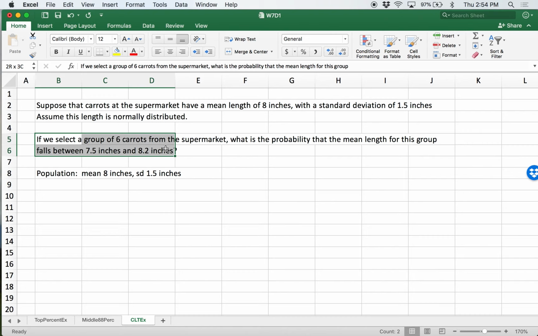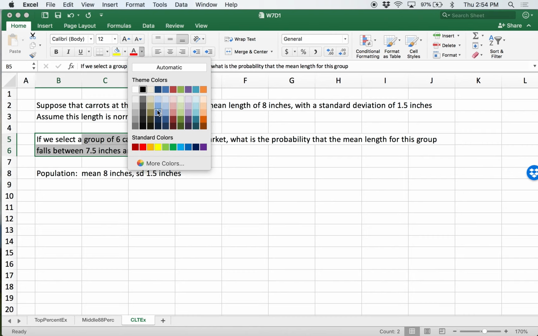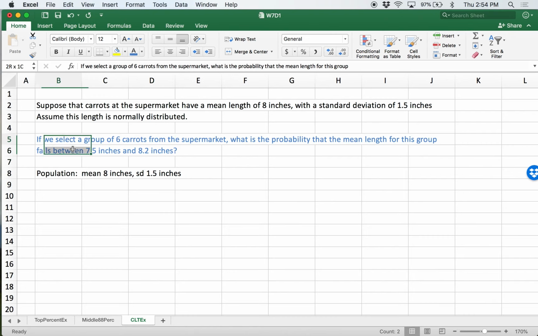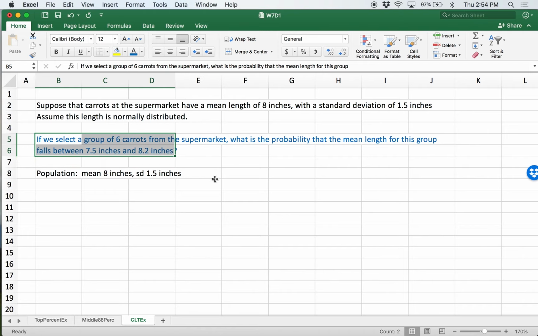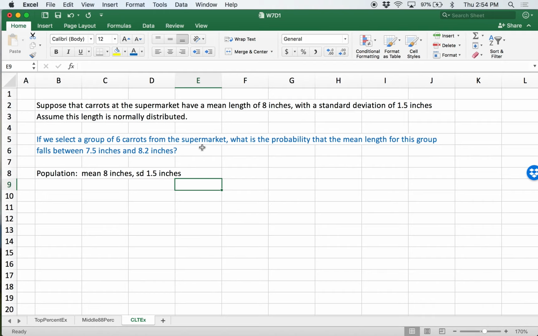Now here's the critical part. We want to select a group of carrots and treat them as a unit. So if we select a group of 6 carrots from the supermarket and treat them as one group, what's the mean length for the group? We want to know what's the probability the mean length for this group falls between 7.5 and 8.2 inches. So we're getting different carrots and then summarizing it into a single mean length for the group.